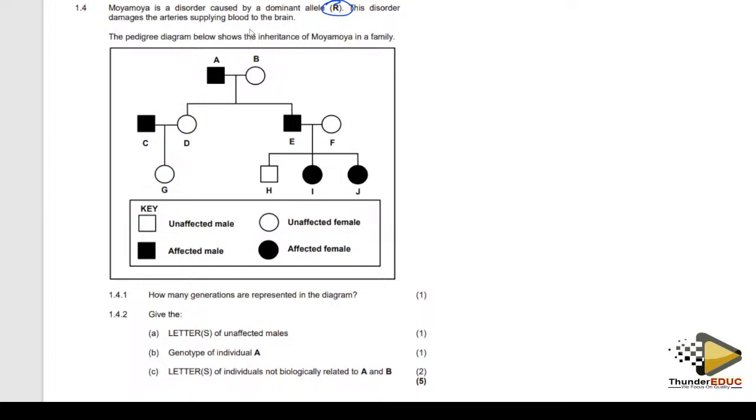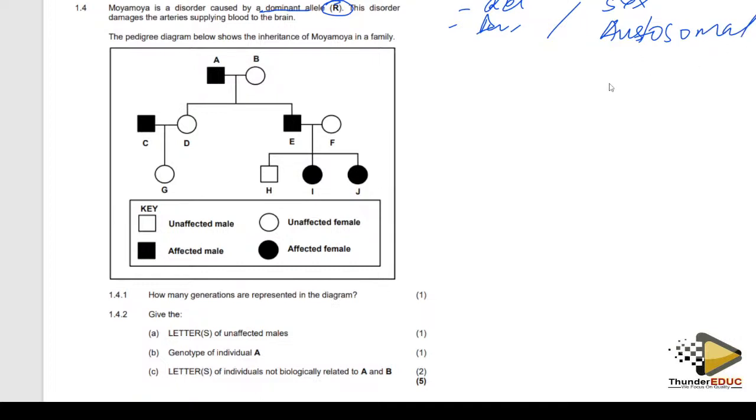We don't want to know about supplying the blood. We don't want to know the condition. What is important is caused by a dominant allele. This is a key point. As I say, it can be caused by a recessive allele. It can be caused by a dominant allele. It can be sex linked, or it can be non-sex linked, meaning that it is an autosomal character. So please take note of that.